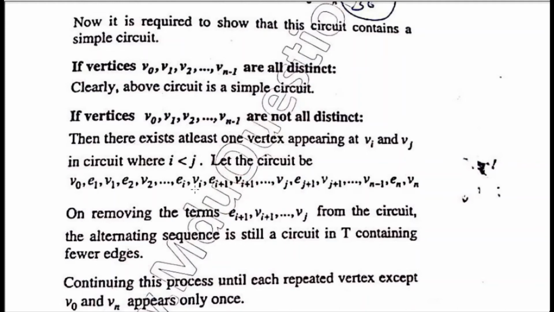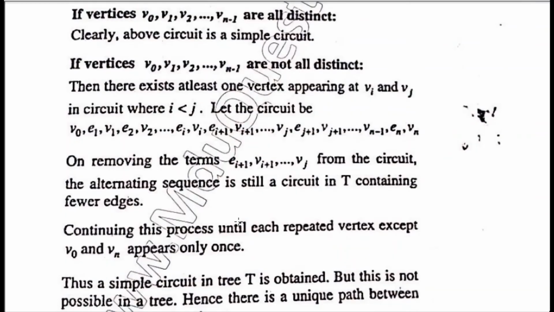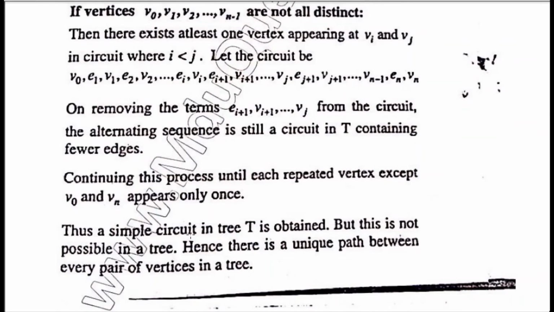So there is no requirement of this path. If I remove these terms from Ei plus 1 to Vj, then the alternating sequence is still a circuit in T containing fewer edges. Then we will repeat this process until each repeated vertex, except the end vertices, appears once. In this way, we can find a simple circuit in this circuit, which contradicts our definition of the tree. So our supposition is wrong. Definitely there is a unique path between every pair of vertices in a tree.